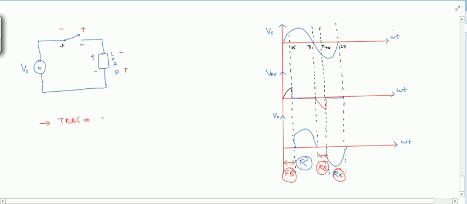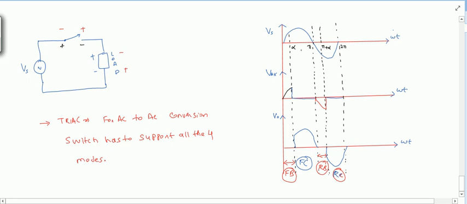So also you can say that for AC to AC conversion, the switch has to support all four modes.